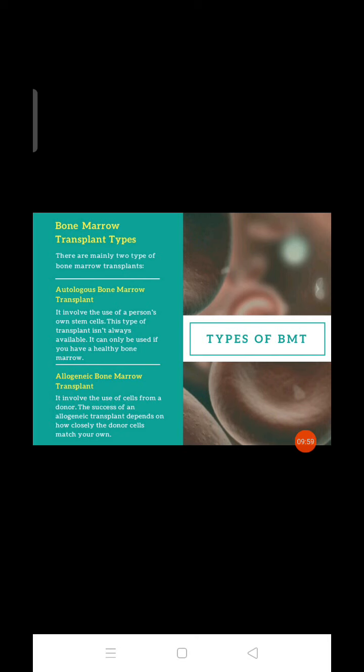Next one is allogenic bone marrow transplantation. It involves the use of cells from a donor. We need a donor, and the donor and recipient bone marrow should be matched. The success of any allogenic transplant depends on how closely the donor cells match your own. The success depends on how well the donor and recipient stem cells match. That we call allogenic bone marrow transplantation, versus autologous bone marrow transplantation.